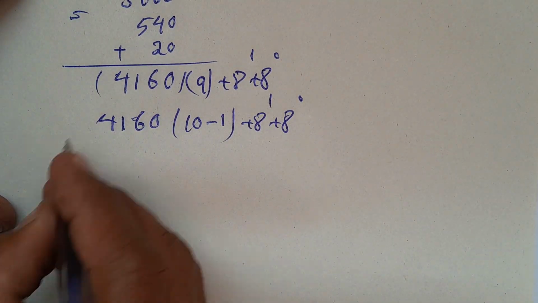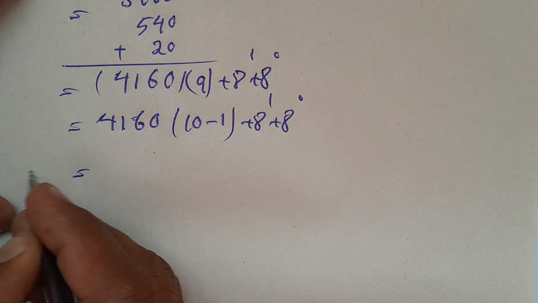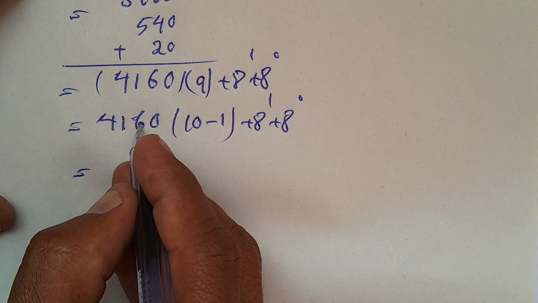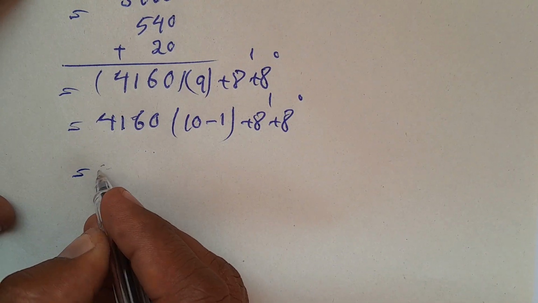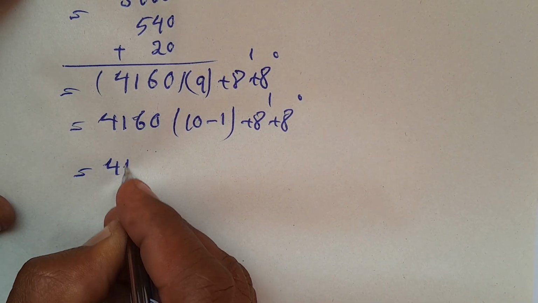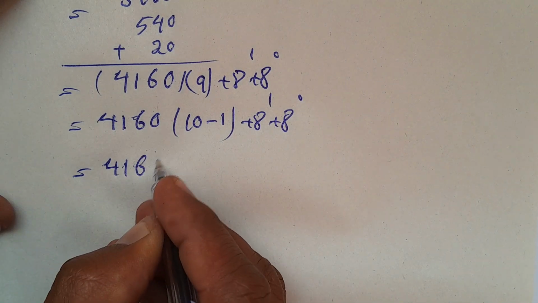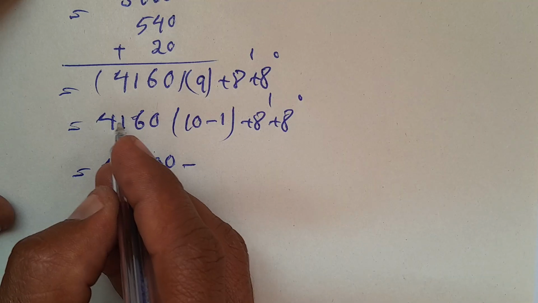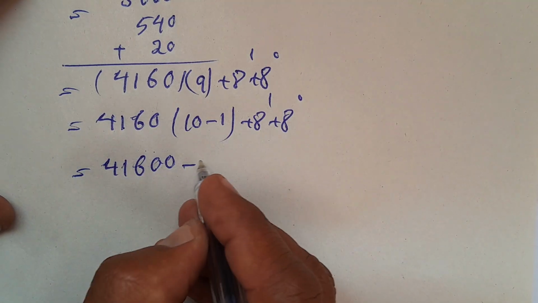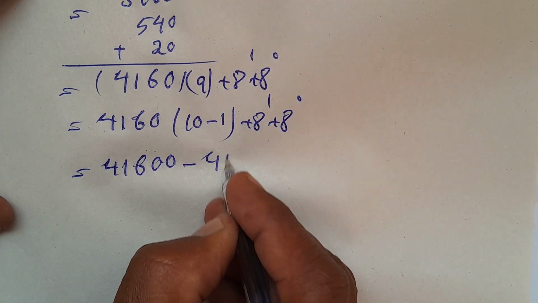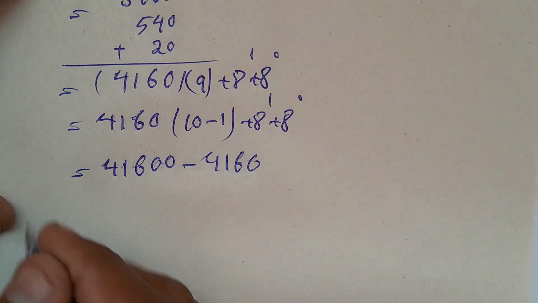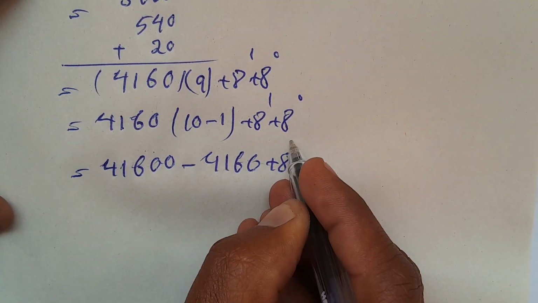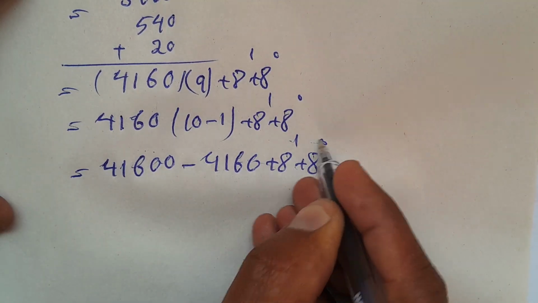And here I have 4,160 times 10 becomes 41,600, minus 4,160 times 1 becomes 4,160, and plus a to the power of 1 plus a to the power of 0.